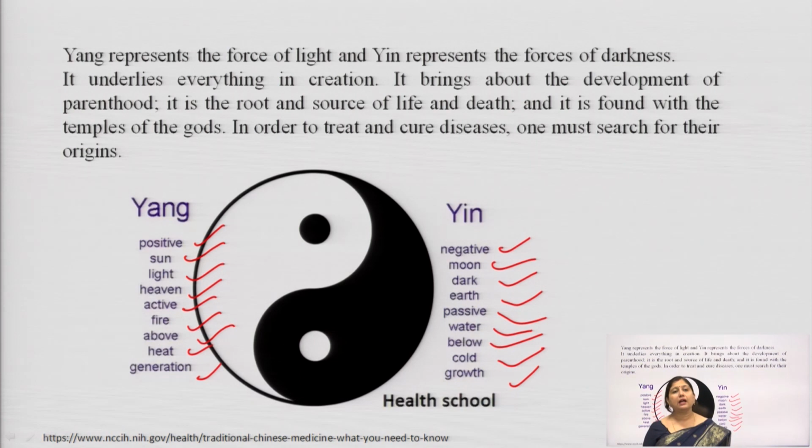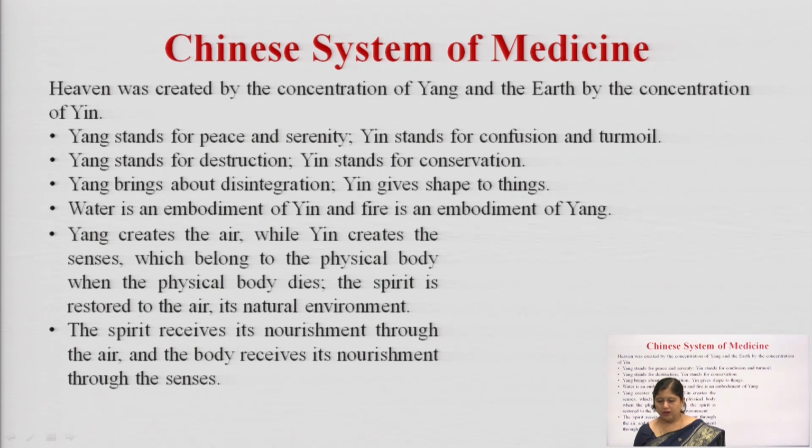So, these are the two opposites, both of which are required in the body. Sun is also required, moon is also required. Temperature has to be hot at times, temperature has to be cool at times. We have to have a maintained temperature. Okay. So, everything has to work in balance for a healthy working of the body.